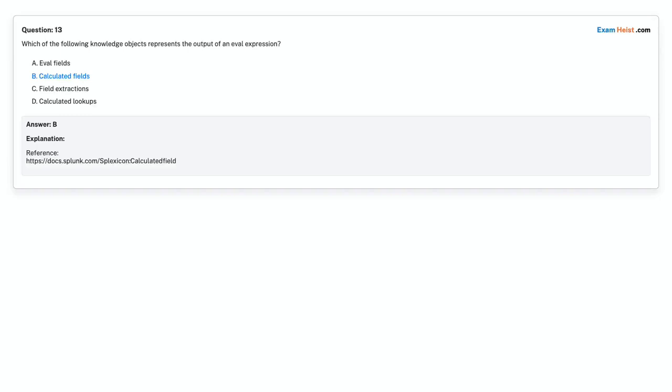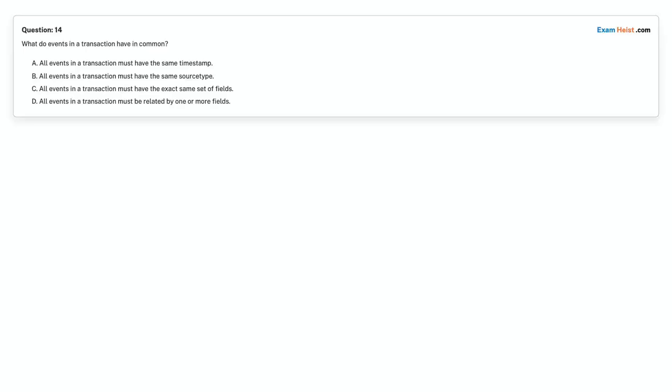Calculated fields. Question 14. What do events in a transaction have in common? Option A. All events in a transaction must have the same timestamp. Option B. All events in a transaction must have the same source type. Option C. All events in a transaction must have the exact same set of fields. Option D. All events in a transaction must be related by one or more fields.